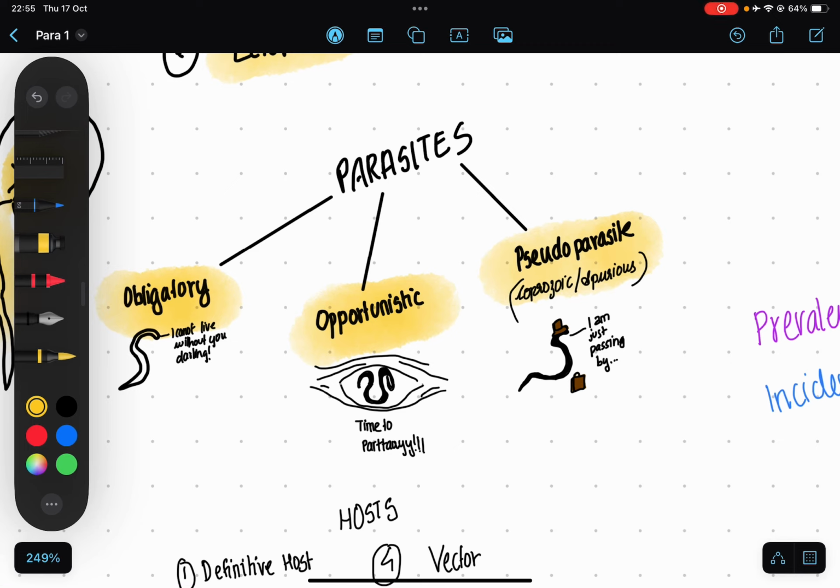Then comes pseudoparasite or coprozoic parasite, which is a foreign organism which has been swallowed, alright? It merely passes through the alimentary canal. It's just here as a tourist, alright? And we can recover it from feces, alright?